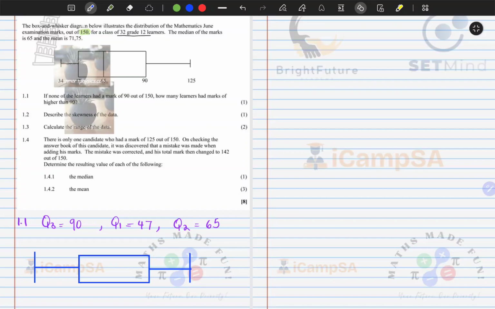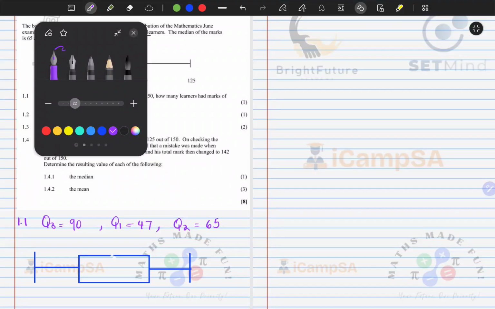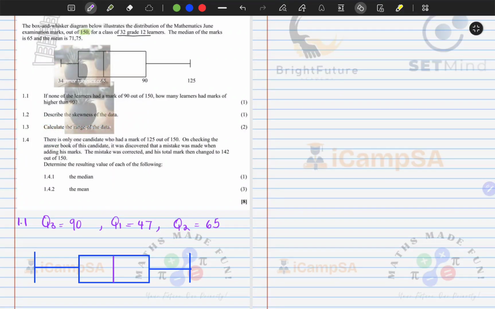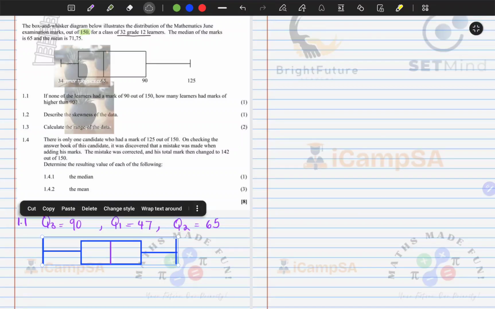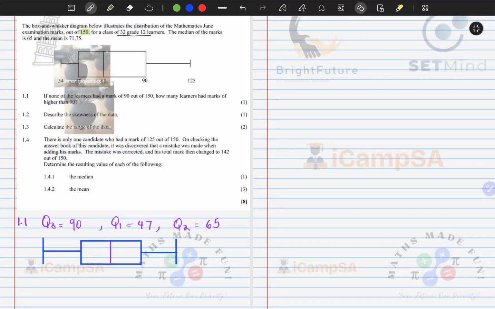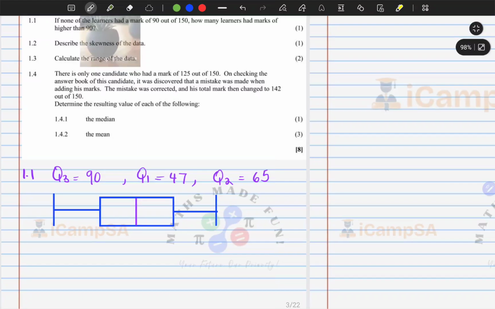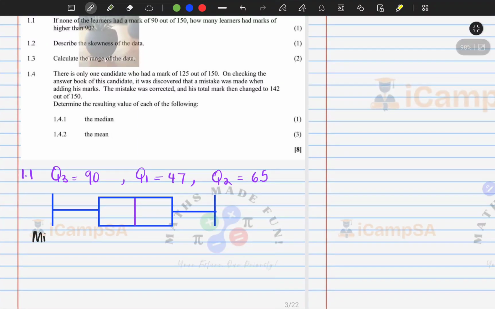Let's have this one and then have our median somewhere here. What we have as the first branch here is our minimum. Then we have our Q1, then our Q2, Q3, and then our max.